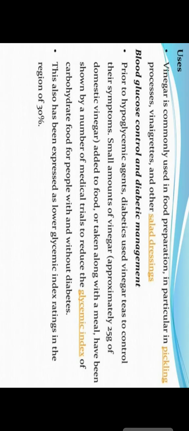Vinegar is commonly used in food preparations like making pickles and salad dressings. Somewhere it is also used therapeutically, like making some substances for blood glucose control, and used for diabetic management also.